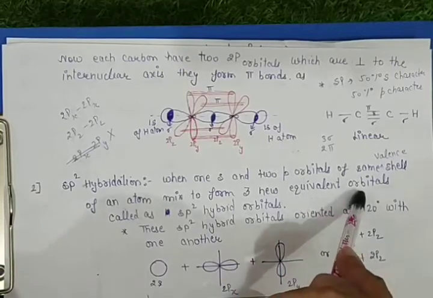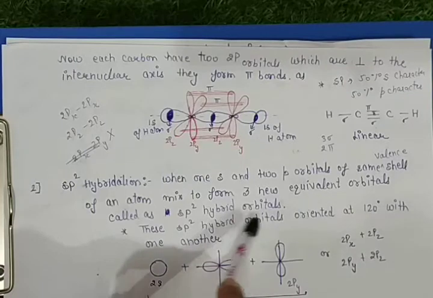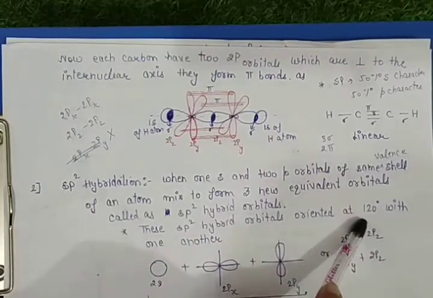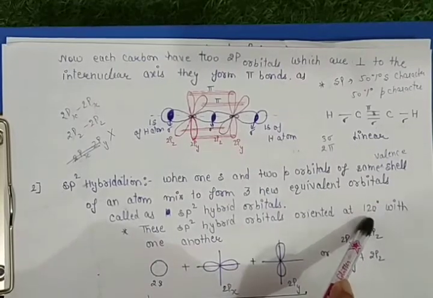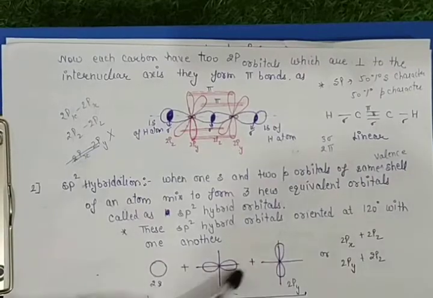Equivalent means having the same amount of energy. These orbitals are called sp2 hybrid orbitals. And if we discuss the angle between these hybrid orbitals, it is 120 degrees. So these are oriented at 120 degrees with respect to each other.